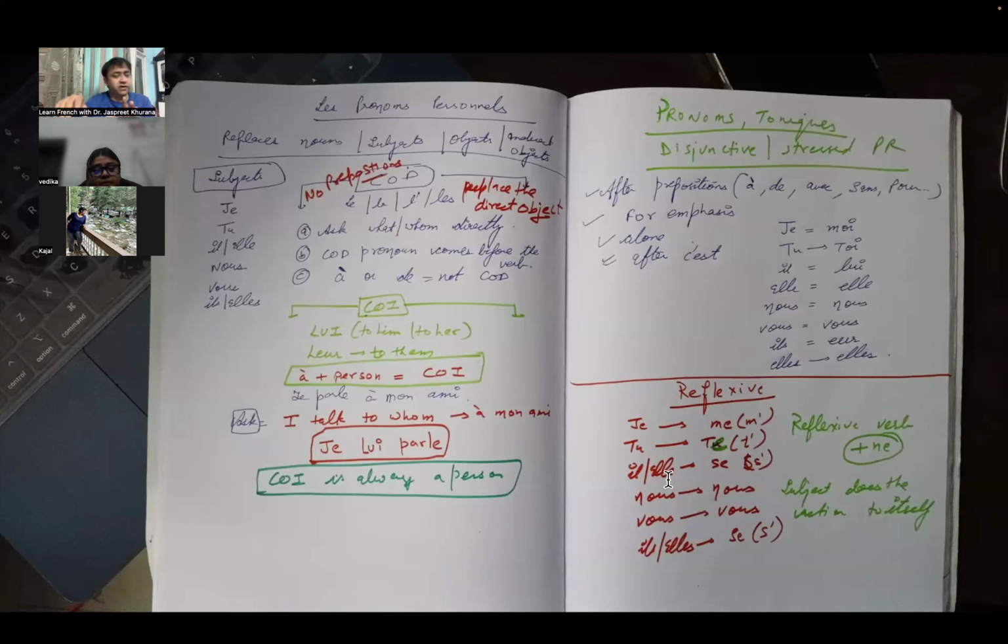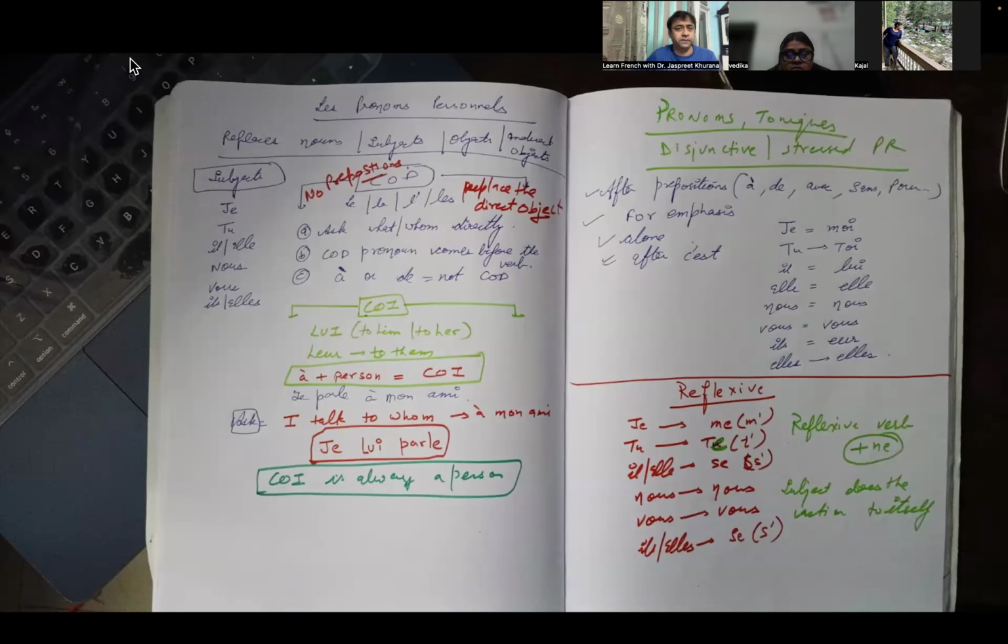So if I talk about reflexive verb, then that means: Je me lève. I wake up myself. That is the reflexive verb. Okay. Now I'll give you some examples, then you'll come to know properly.